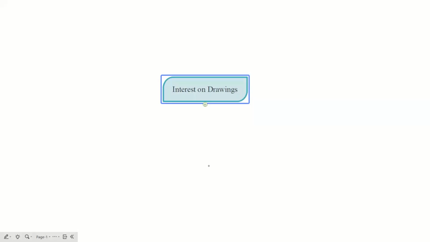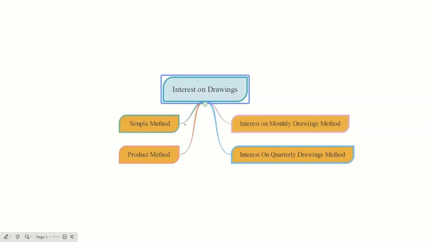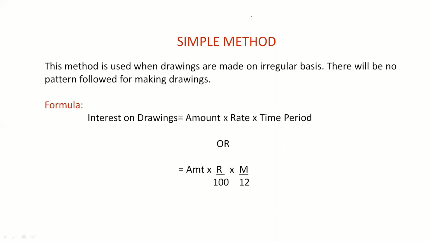The methods can be the simple method, the product method, the interest on monthly drawings method and the interest on quarterly drawings method. In today's session we are going to cover the first two methods, that is the simple method and the product method. In upcoming sessions we'll cover the remaining methods.